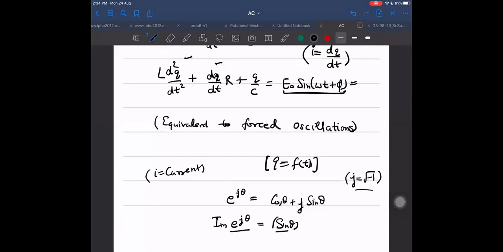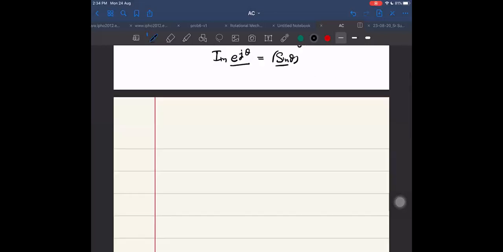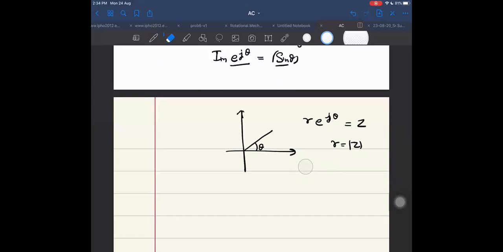So if I take it like this, do you know some properties, those will also help here. Let me revise a little bit of complex numbers. If I have a complex number r into e raised to power j theta, that is z, then here theta is the argument and r is equal to mod of z. You know that or not? Yes, sir. And do you know what is the derivative of this, dz by d theta?